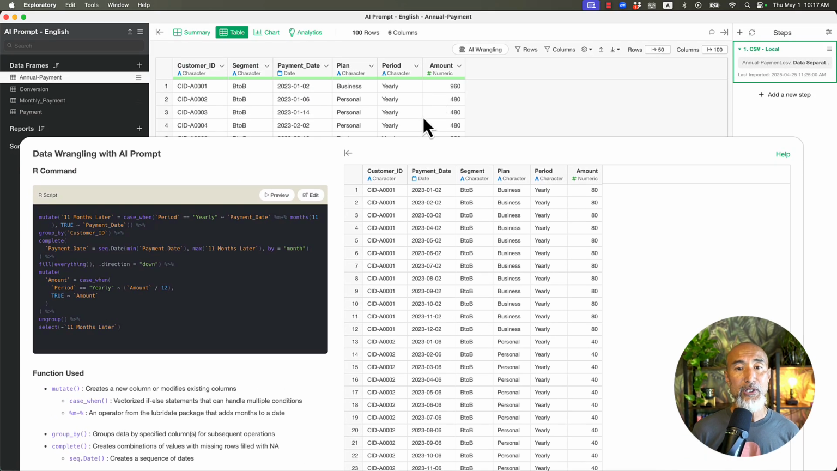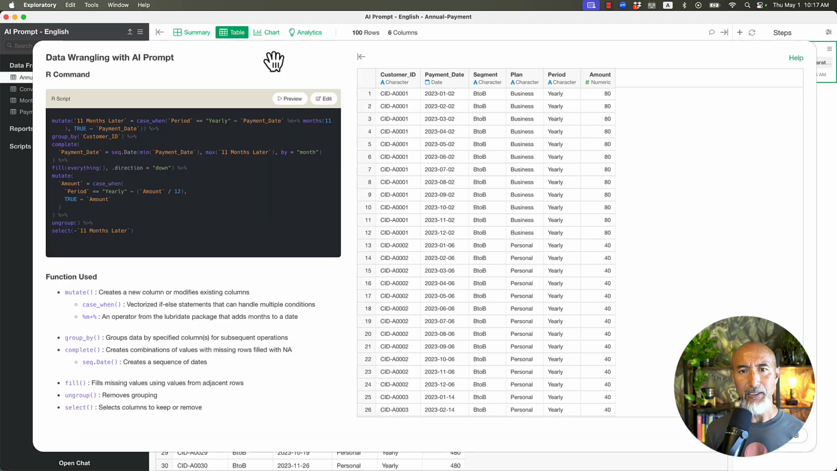Because originally this customer, A0001, used to have $960 in one single row. Now this customer starts from row number 1 to row number 12. So that means now this customer has 12 rows, one for each monthly revenue recognition. So $80. Okay, so the result looks okay, but